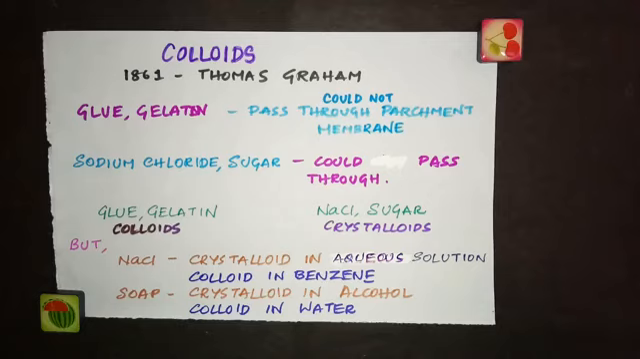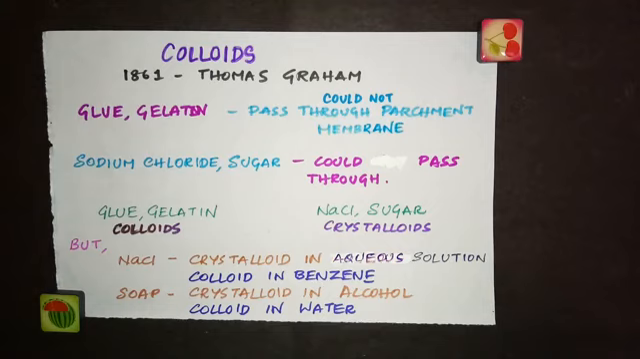Hello guys, in today's video we are going to start with a new topic, colloids. In the year 1861, Thomas Graham did an experiment with the aqueous solutions of glue, gelatin, sodium chloride and sugar solution. He tried to filter these solutions through parchment membrane.